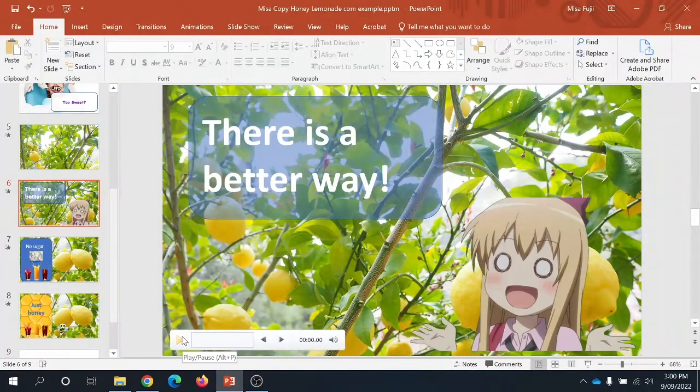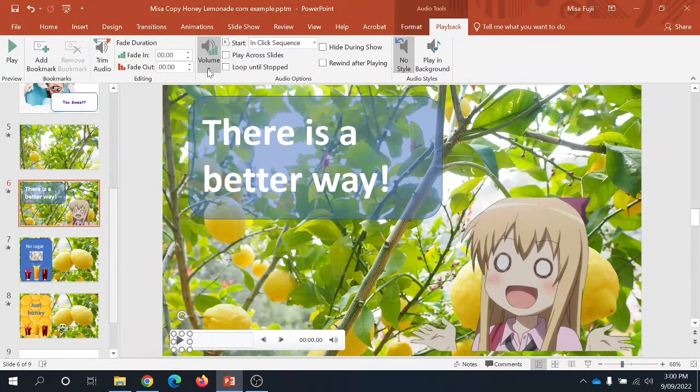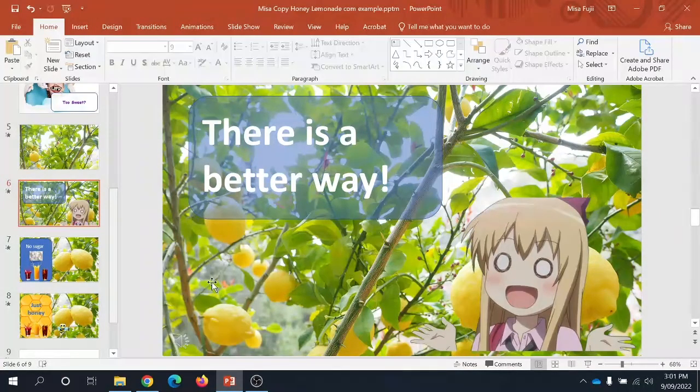Okay, and you can edit some of that as well. So you've got a few options here. You can have the sound play automatically, or you can have it when you click on the slide to start. And that's how you add a sound effect.